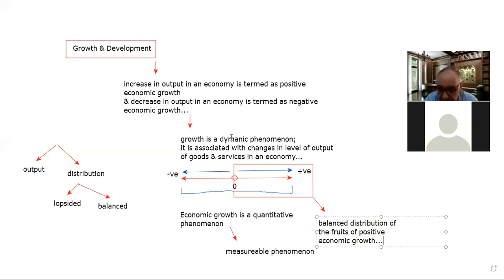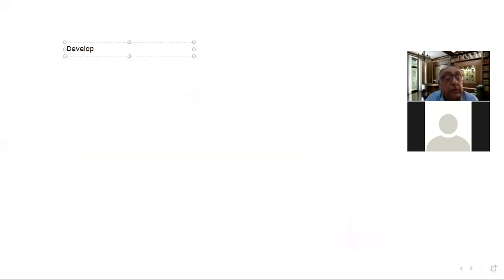And yesterday we also discussed that as far as development is concerned, there are two approaches of economic development.